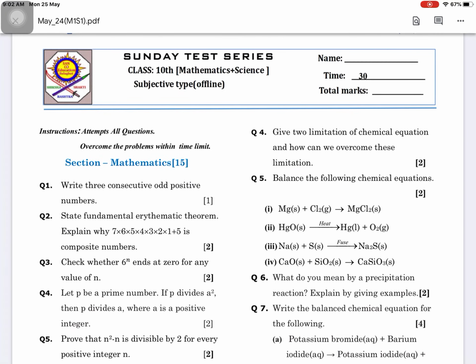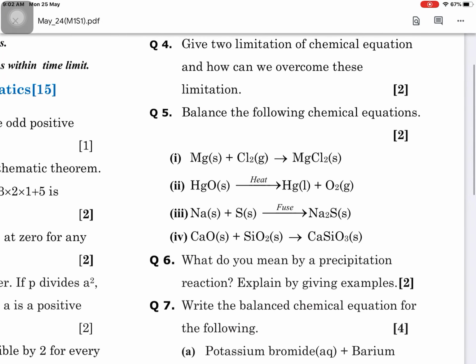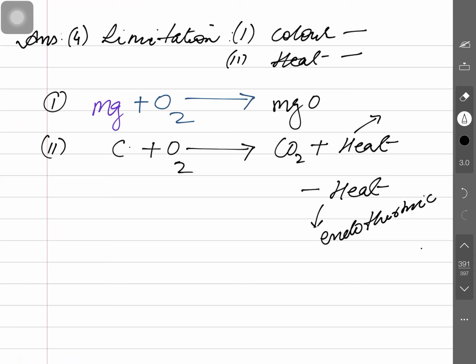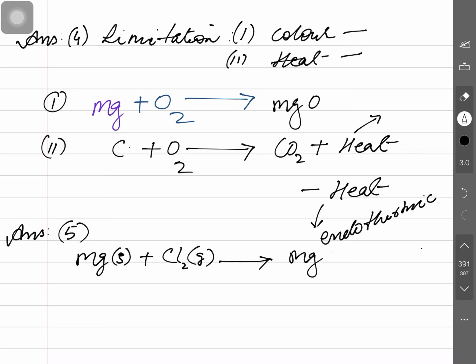Now, what is the next question? Balance the following chemical equation. What is the method of balancing? Magnesium and chlorine give magnesium chloride. Balancing chemical equation: first is magnesium solid plus chlorine gas gives magnesium chloride. We need to balance it. How can you balance? By the hit and trial method. On the left side, how many atoms of magnesium are there? One. Right side, one. Yes, magnesium is balanced.